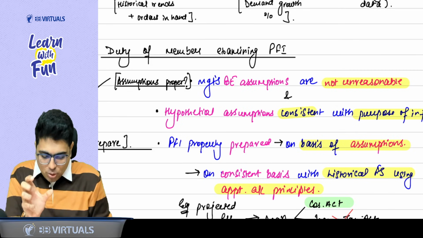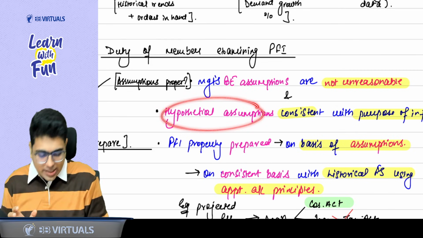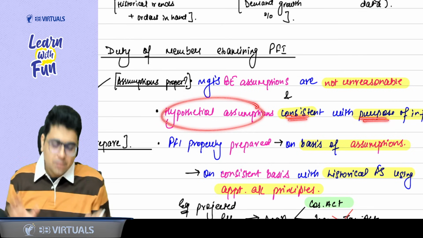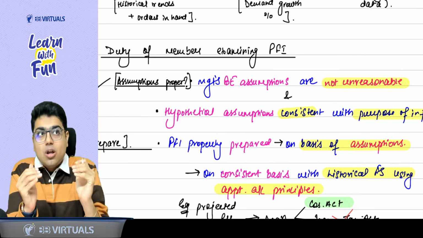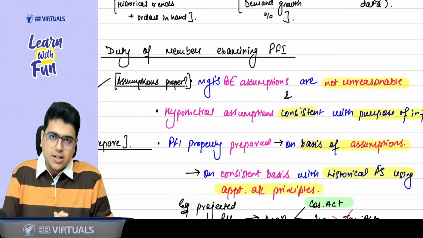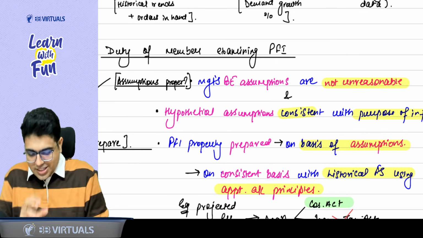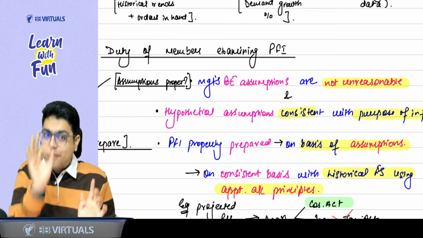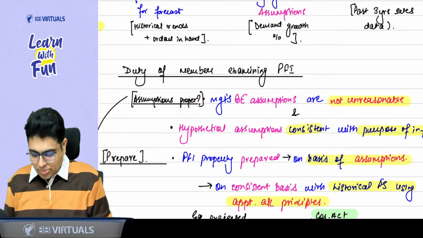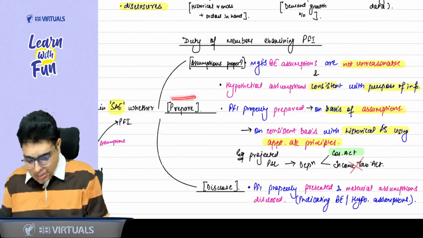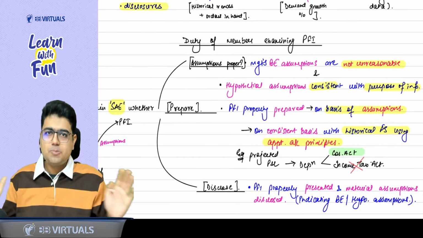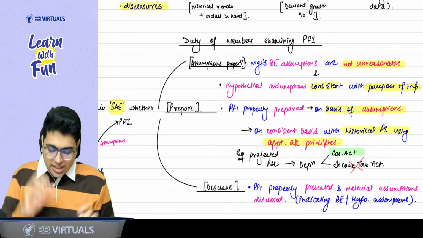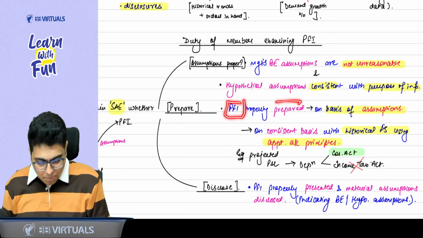So whatever projection I am doing, that is the hypothetical assumption, and it should be consistent with the purpose. That means it should be based on what I am expecting from that plant. Make sense? Yes, sir. So the first thing to check is assumptions: best estimate assumption, hypothetical assumption. Once the assumptions are proper, what will management do? They will prepare the prospective financial information. So check that PFI is properly prepared.